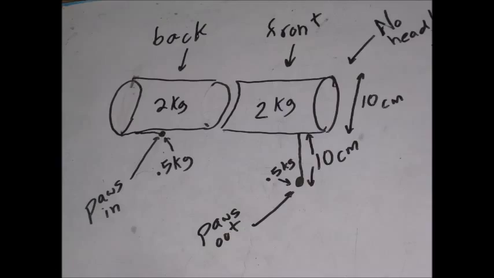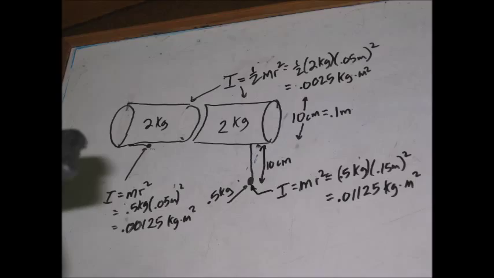Let's start with some moments of inertia. The inertia of a tube about its long axis is I equals 1/2 mr squared, which comes out to 0.0025 kilogram meters squared here. We'll treat a paw as a point mass, either 5 or 15 centimeters from the central axis. The formula here is mr squared.